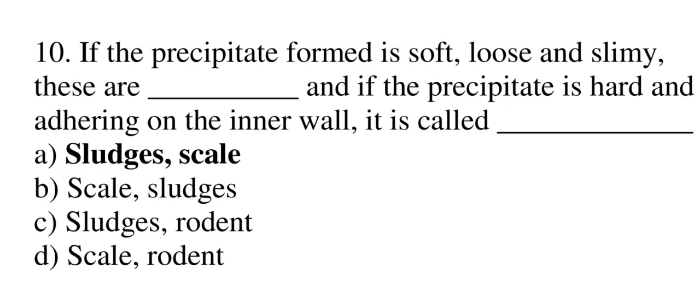Moving to question number 10. If a precipitate is found soft, loose and slimy, these are blank. And if the precipitate is hard and adhering on the inner wall, it is called blank. The options are sludge and scale. Option B scale and sludge. Option C sludge and rottants. Option D scale and rottant. The correct answer is sludge and scale.